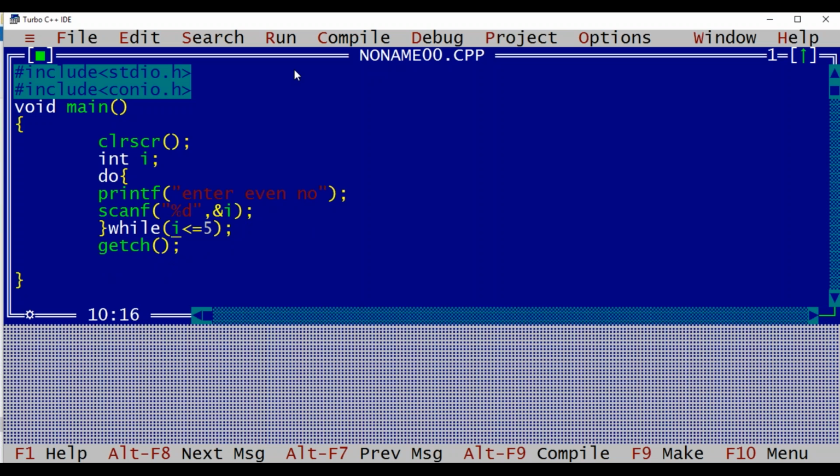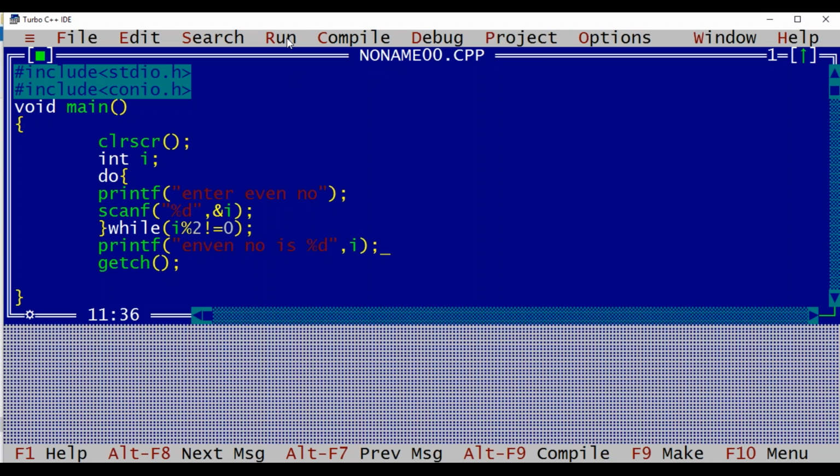Then we want to check that this value should be even, then only we want to go ahead. So the condition will be: I find the remainder of i when divided by 2, and if it is not equal to 0, that means it is an odd value, right? If it is an odd value, we want to ask for the value again and again, and once the value is even, we'll come out of the loop. Here we can display that even value using printf.